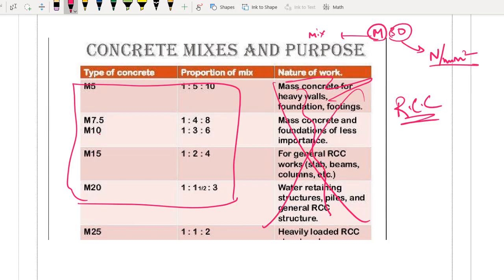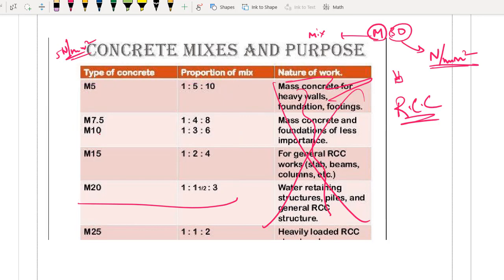Unit भी याद रख लेना. It is not some kilonewton per meter square, some kg per centimeter square. ऐसा नहीं रहता है. Remember the units correctly. Newton per mm square. So per mm square, how much compressive strength it can take? It can take up to 30 Newton per mm square minimum. So that's why we are calling it as M30 concrete. Now similarly, what is M5? It is giving you minimum strength of 5 Newton per mm square. Okay, M7.5, 7.5 Newton per mm square.